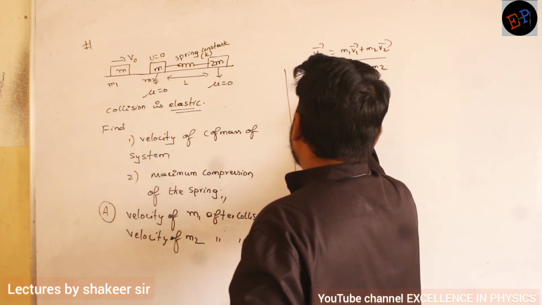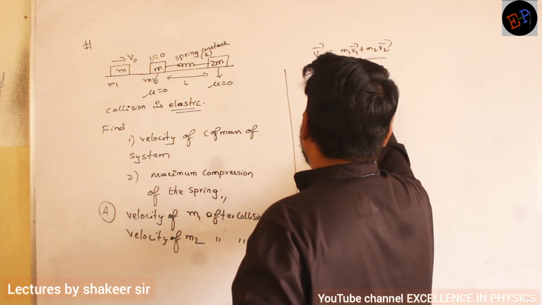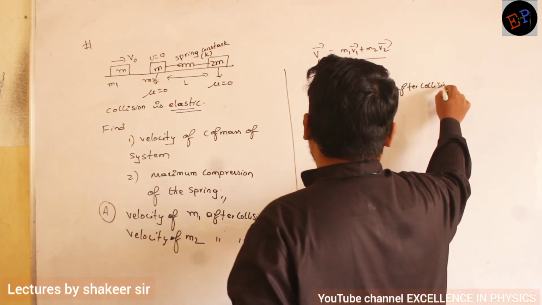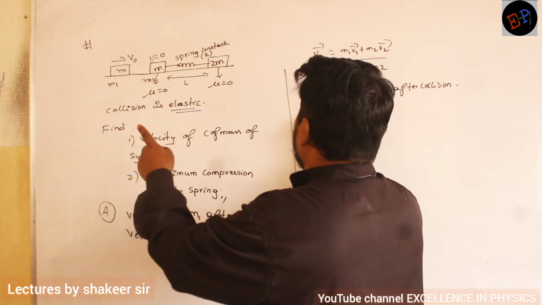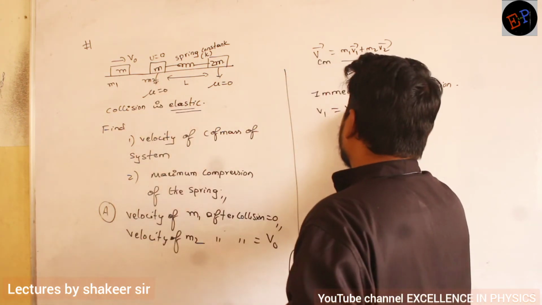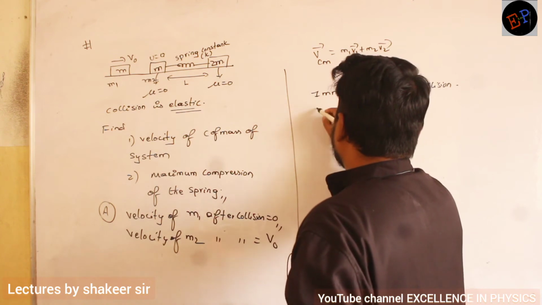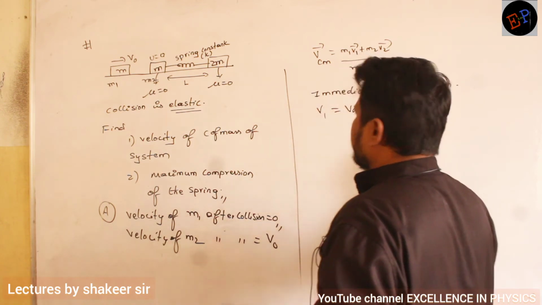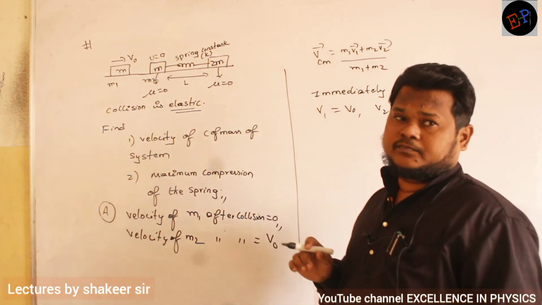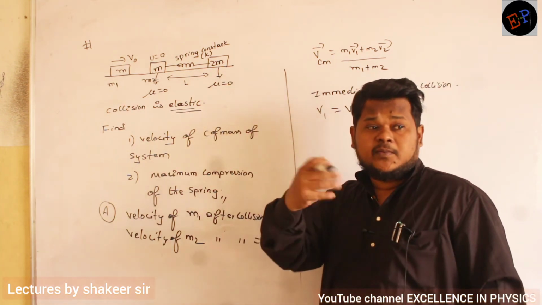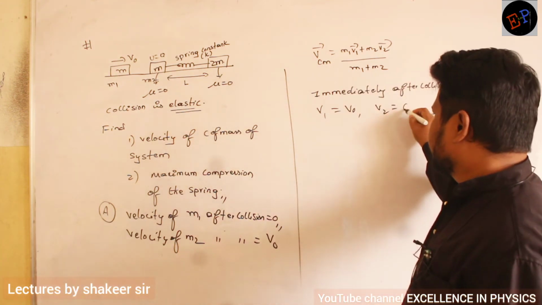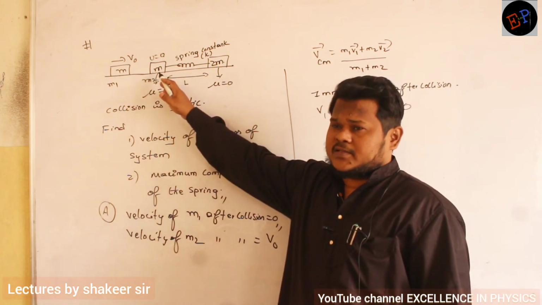Okay, so let us calculate immediately after collision. Immediately after collision, the velocity of the first body is v0, so initial velocity, or you can call it any velocity, no problem. What is the velocity of the second body immediately after collision? Zero velocity. Only this body got velocity.